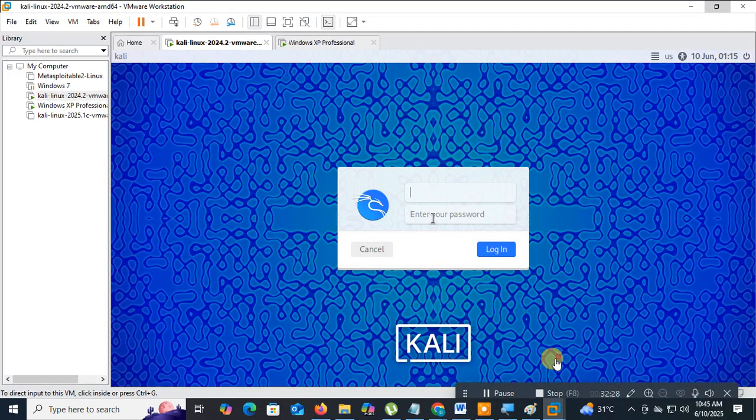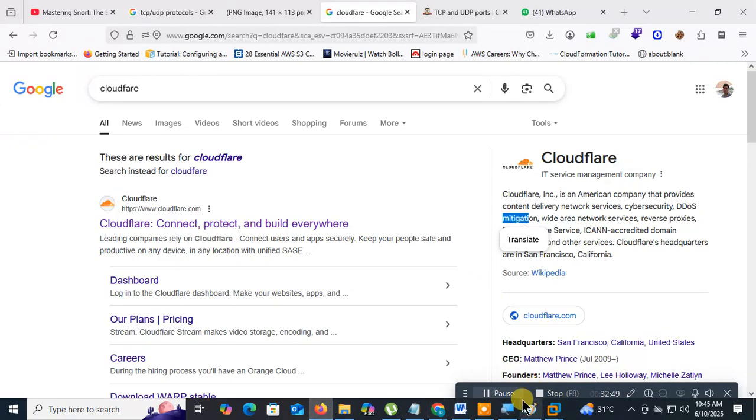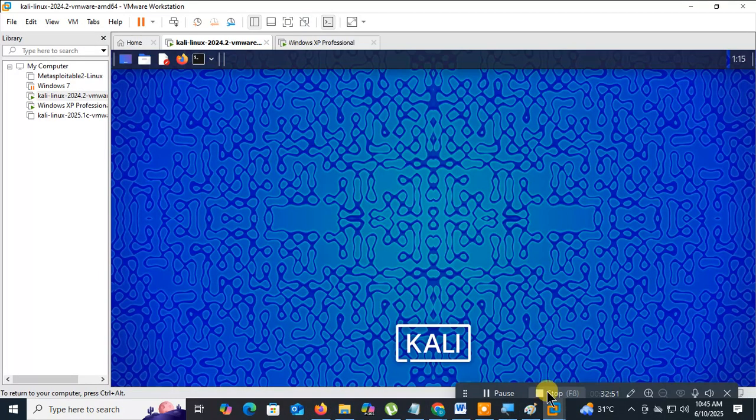One by one. This is the Kali Linux machine. This is the Kali Linux machine as an attacker. Just type here. This is Kali Linux.